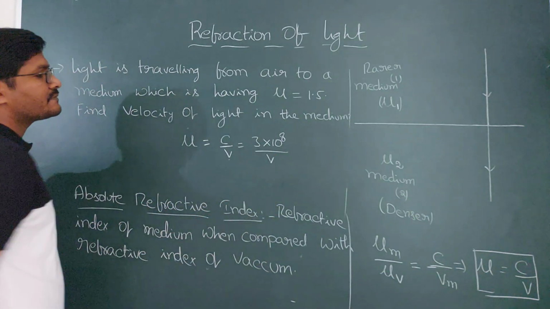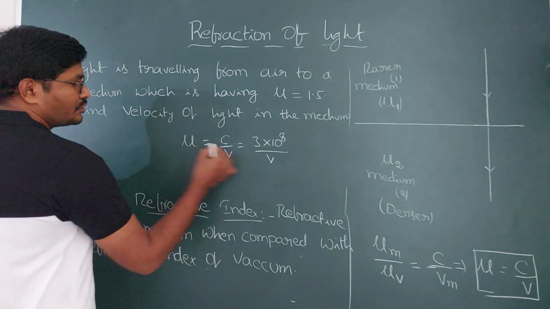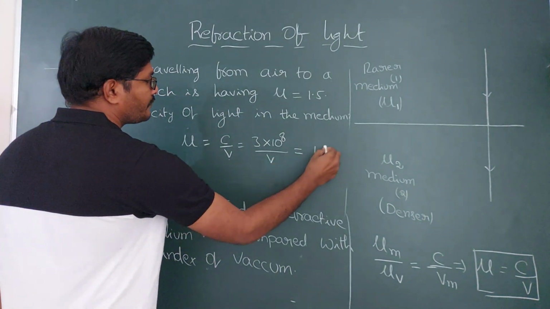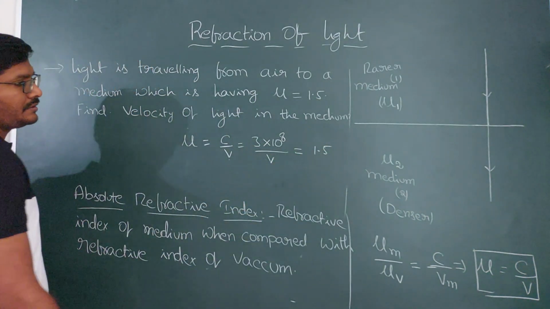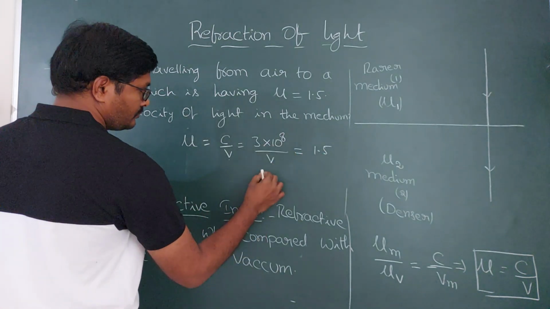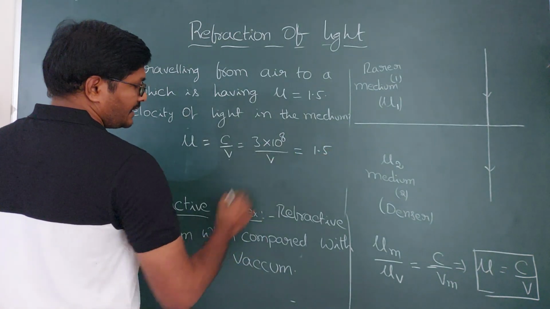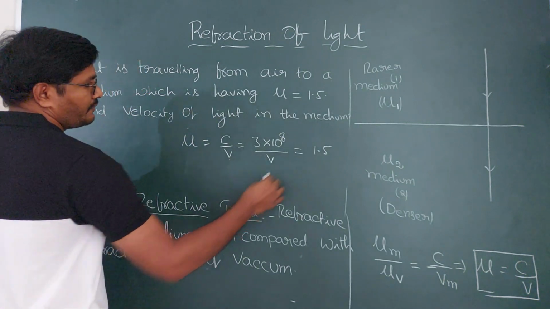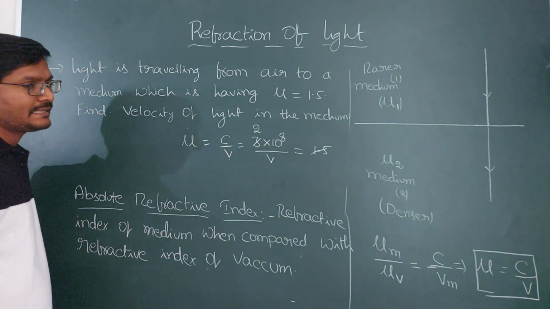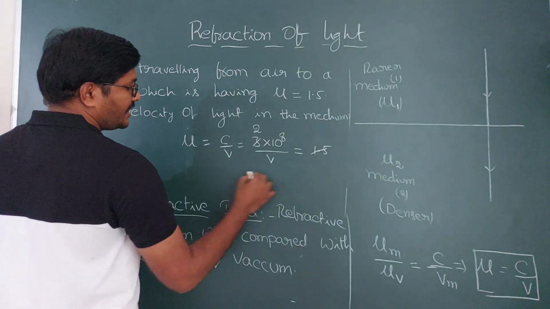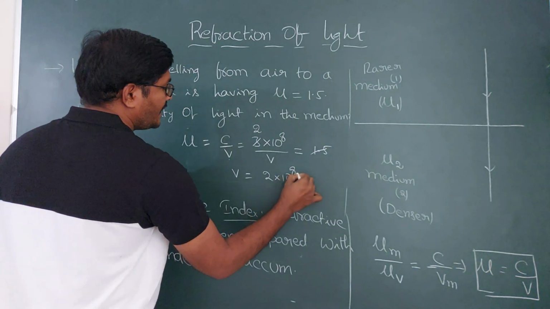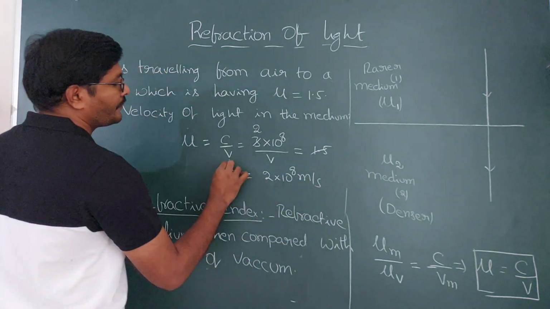Mu is equal to, how much is the mu here, which is 1.5. So then 1.5 v equals 3 into 10 to the power of 8, so v is 3 by 1.5, which is 2. Then velocity in the medium is equal to 2 into 10 to the power of 8 meter per second.